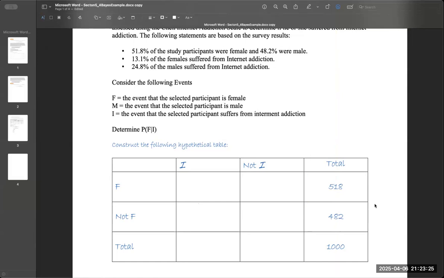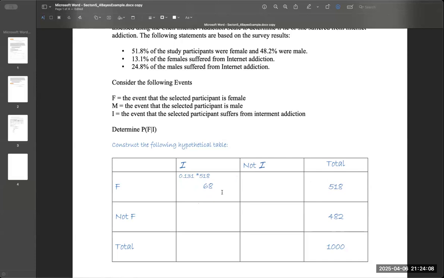The other pieces I don't have, I just want to note really quick that this here is F intersection I. So it says female and has an internet addiction, which we don't have that information, but I know what percentage of the females have internet addiction. And it says 13.1% of the females have internet addiction. So of this total set of females, I know that 13.1% have an internet addiction. So the computation here to find the intersection, I can say 0.131 times the 518 will give me the total in the intersection with internet addiction, right?